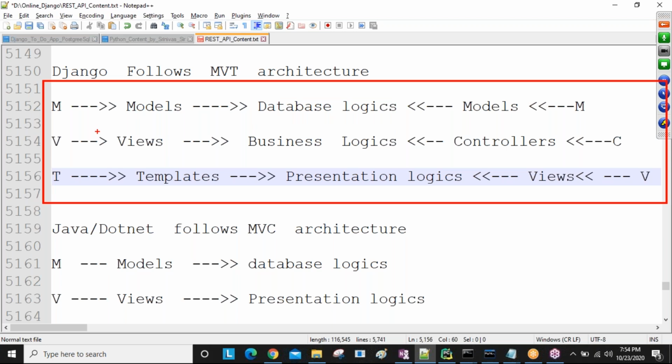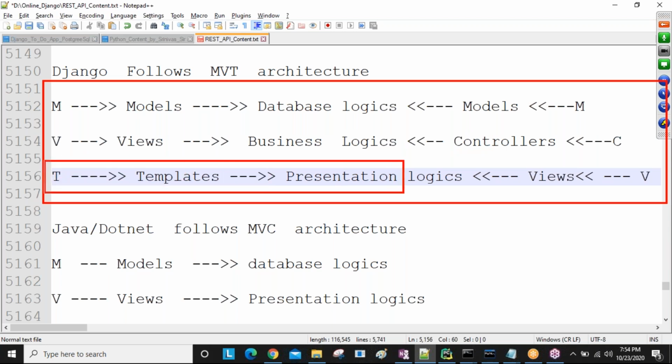Next, in Django, views are used for business logic, but in Java, controllers are responsible for maintaining the business logic. That is one difference. Next, in Django, templates are used for maintaining the presentation logic, but in Java, views are responsible for the presentation logic. Do you understand this? So this is the response you need to give.